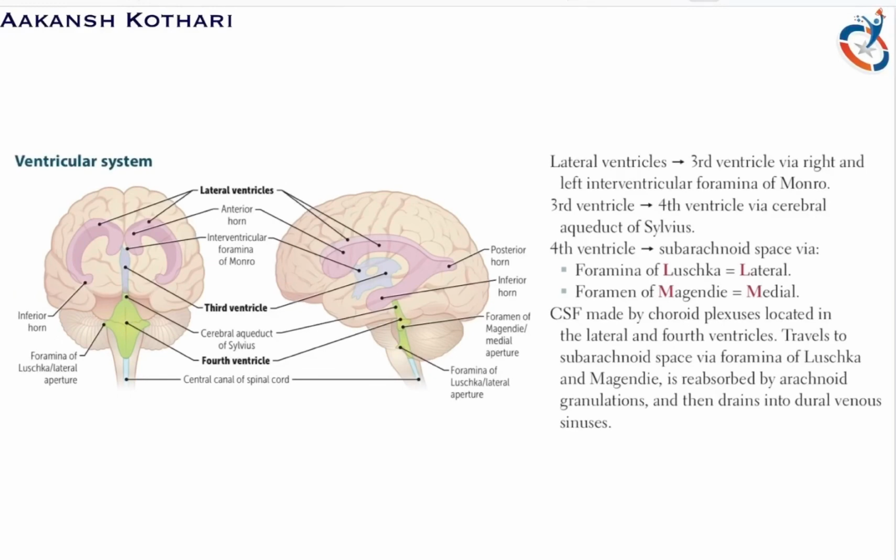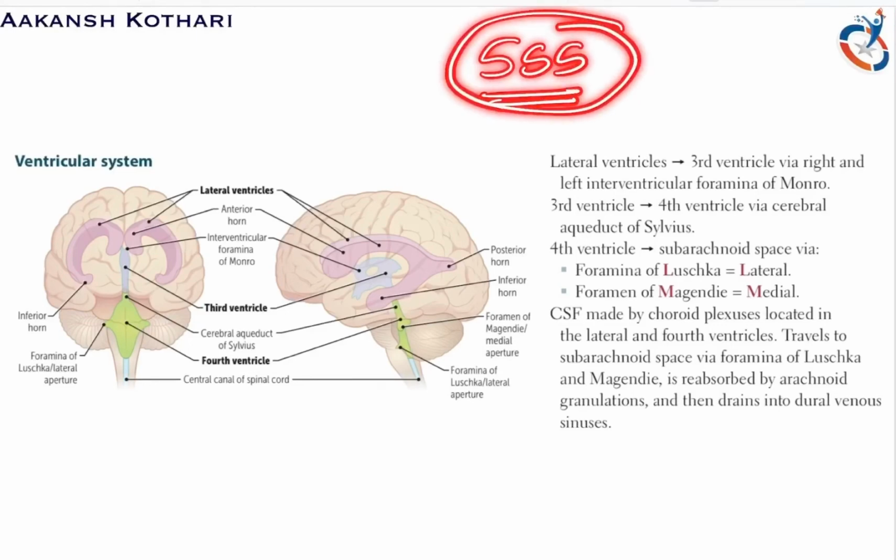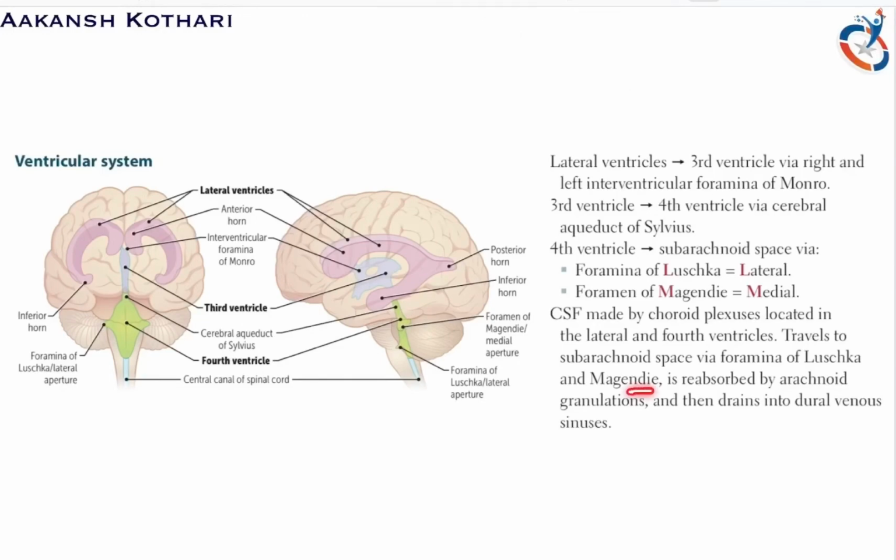So these are reabsorbed by the arachnoid granulation, and the most important topic of the dural venous sinuses that I have discussed is the superior sagittal sinus, which carries the maximum CSF via the arachnoid granulation. So these are the structures of the ventricular system. We have covered the dural venous sinuses and their different parts and the ventricular system of the brain.